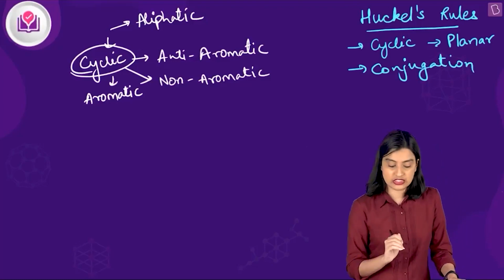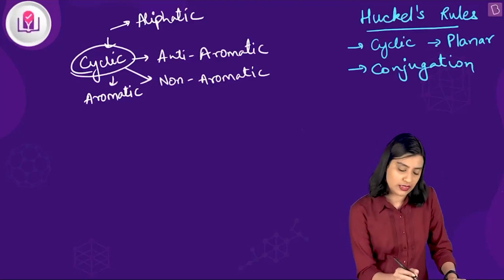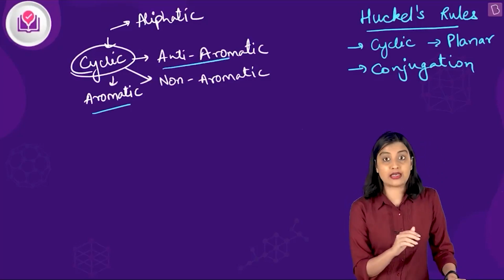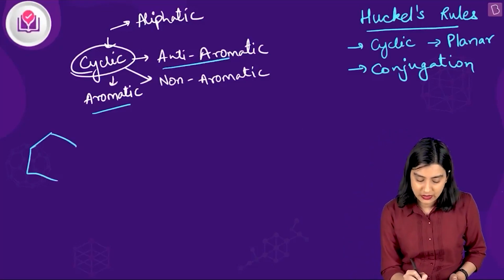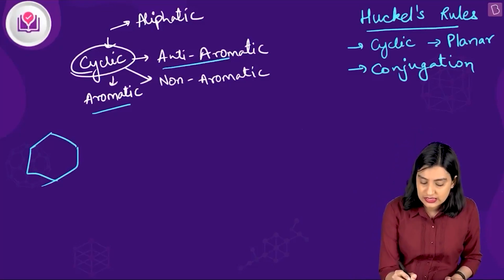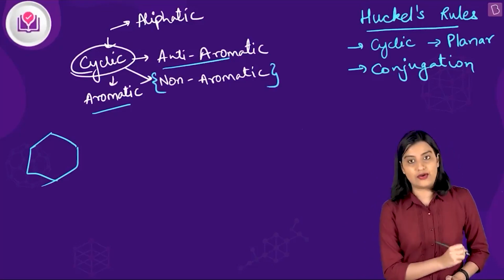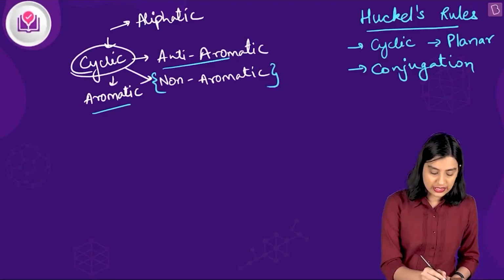These are the three conditions. If they fall under these three conditions, then you can talk about whether it is aromatic or anti-aromatic. But for a certain ring, let's say a cyclohexane ring, it has no conjugation, right? So for such a thing, it becomes non-aromatic. This is important. So let's check what is happening.